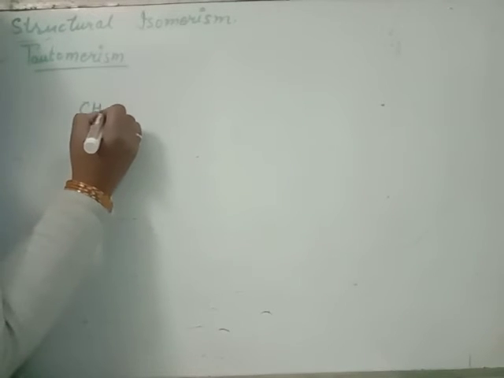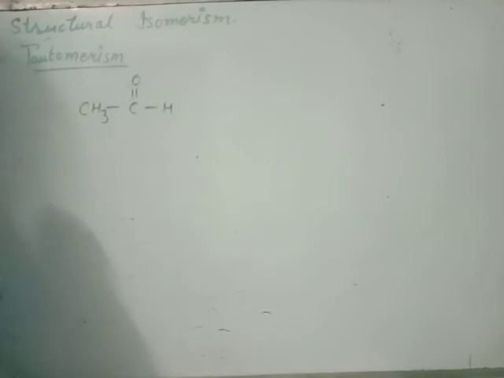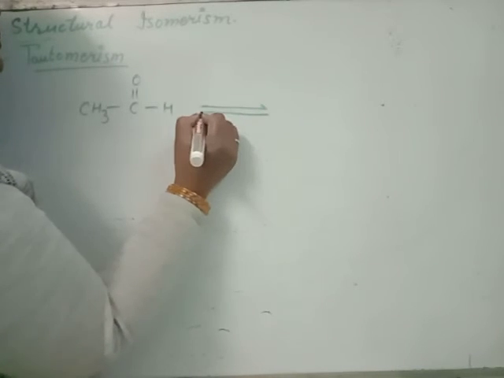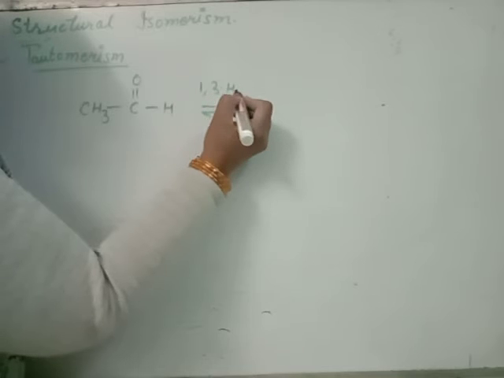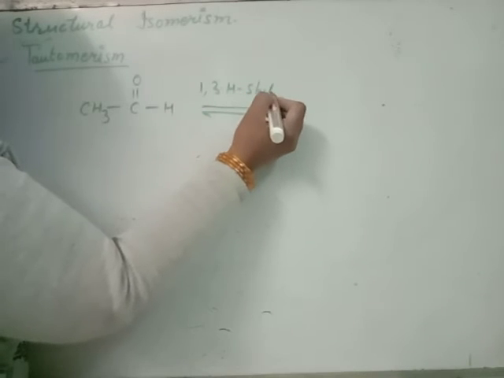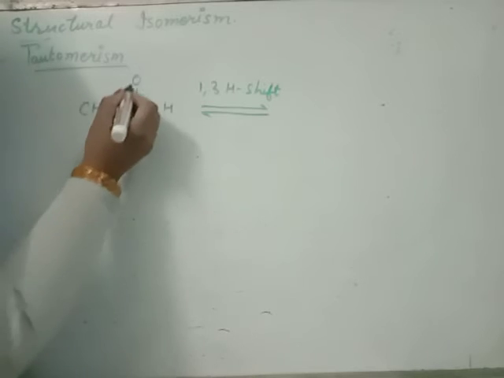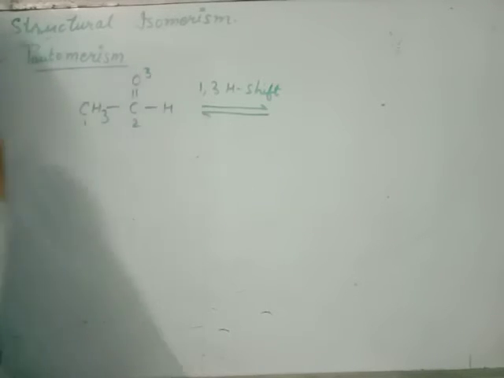Suppose you have this. Tautomerism always exists in equilibrium. In this case, a 1,3 hydrogen shift occurs. How does the 1,3 hydrogen shift occur? This is the first atom, this is the second atom, this is the third atom.